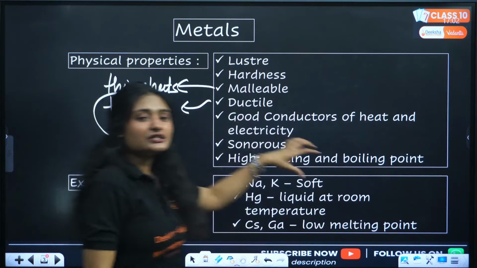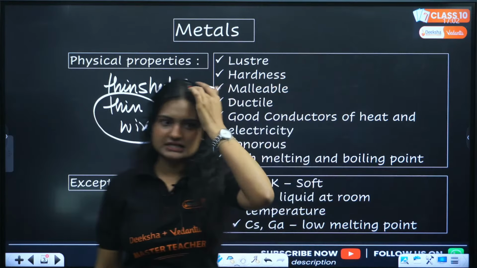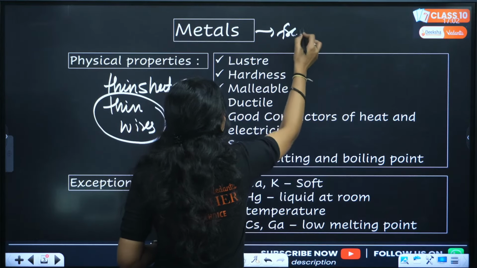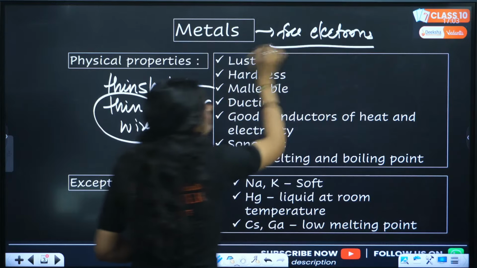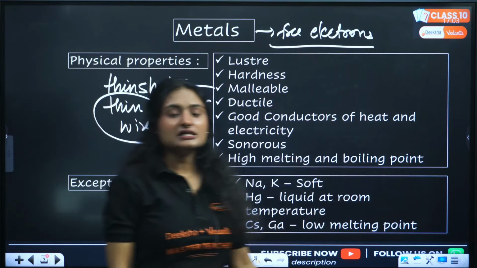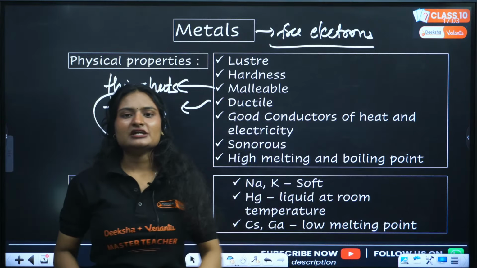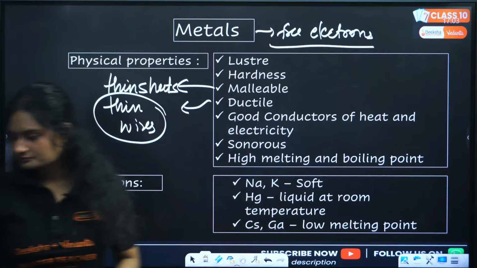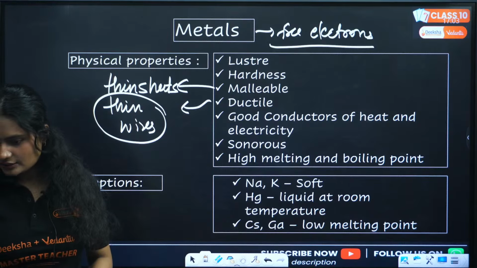They are good conductors of heat and electricity. Metals are. Why? Because metals have free electrons, right? Due to these free electrons, they are good conductors of electricity and also heat. Clear? They are sonorous. That means they produce sound whenever you hit them. Whenever you hit any metal, it will produce a sound.